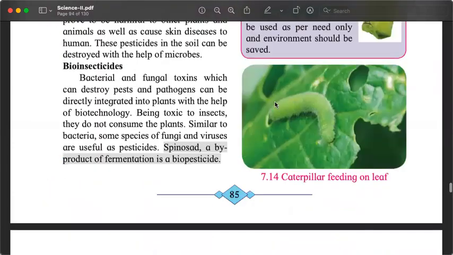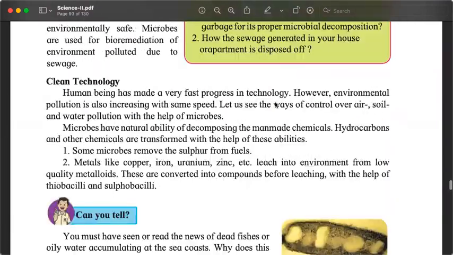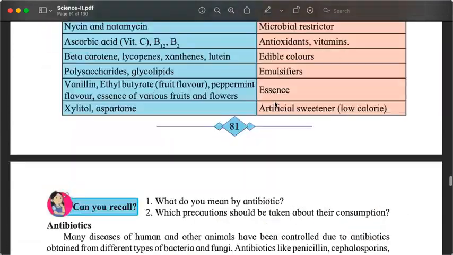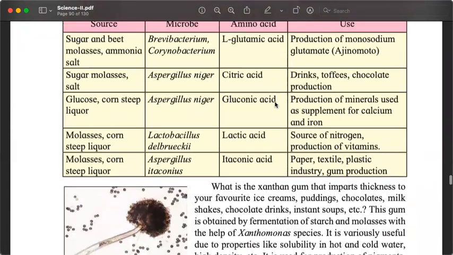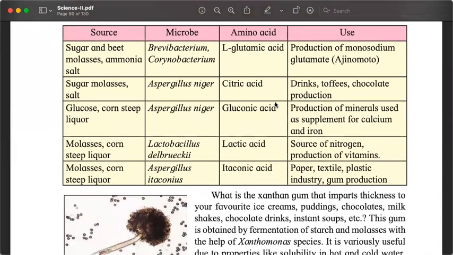Okay, let us see. See how the questions are made. It was there in a table. Calcium and iron. See, production of minerals. Which acid? Gluconic acid.